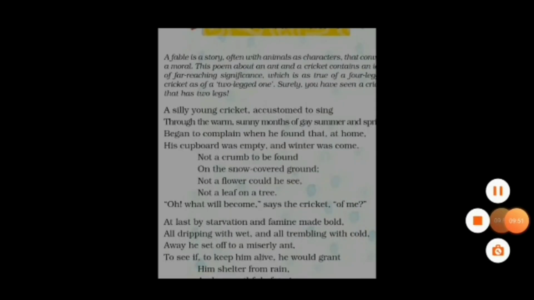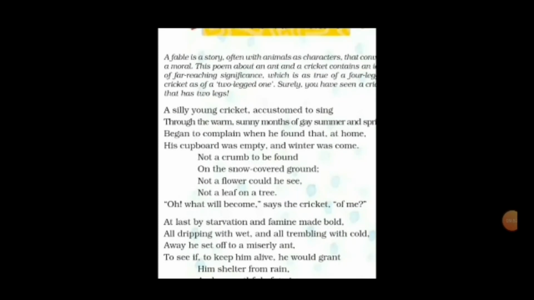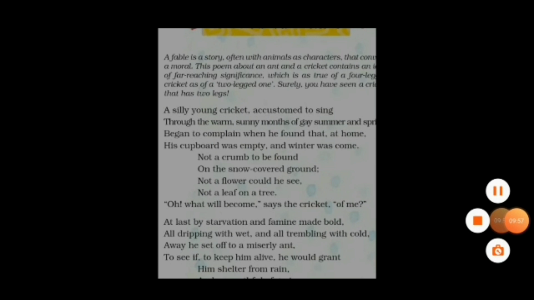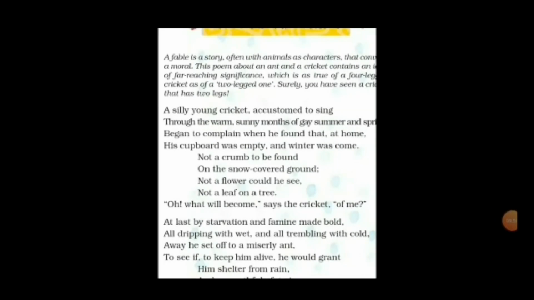The meaning of the word gay: happy. Let's see the first paragraph, the first stanza's explanation here.